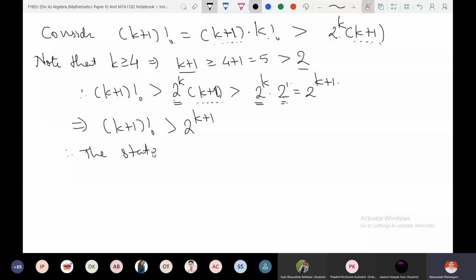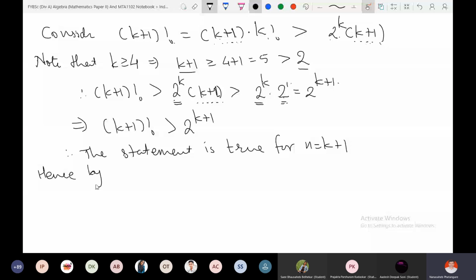It is true for n equal to k plus 1, because now we can clearly see that the result holds for n equal to k plus 1. Hence, by induction, the result is true for all n greater or equal 4.